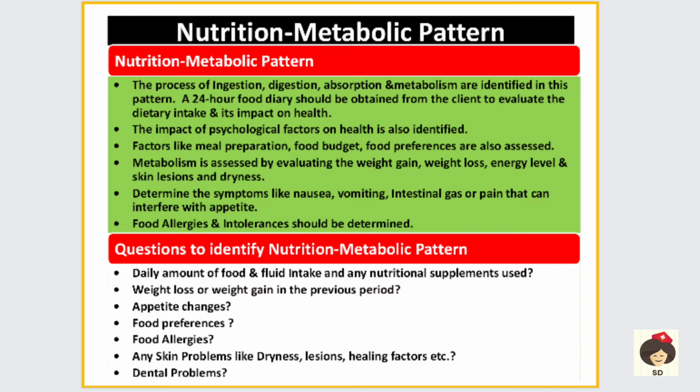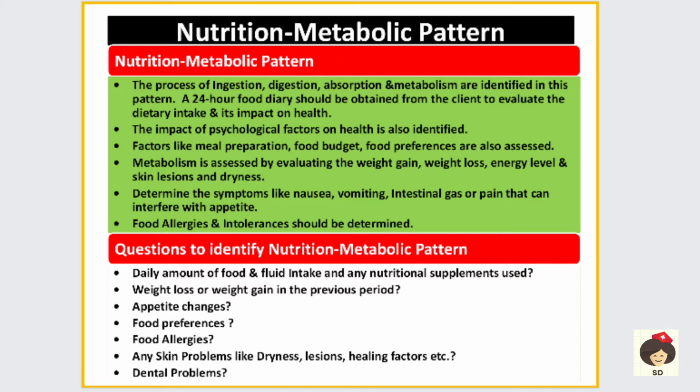Sometimes a patient may have problems like anorexia, that means he will be eating very little or has lack of appetite, or some person may have binge eating, that means bulimia, where there is more eating. So all those conditions you have to ask. And food preferences, as I already said, vegetarian or non-vegetarian food. And food allergies you have to ask, and skin problems like lesions, dryness, healing factors, etc. And also if the person has dental problems. Because if the patient is taking so much carbohydrate diet, then glucose is a good medium for growth of bacteria, which can result in dental caries.